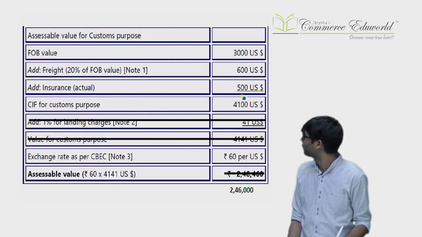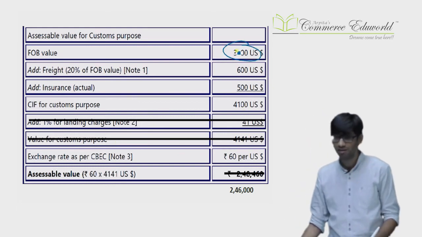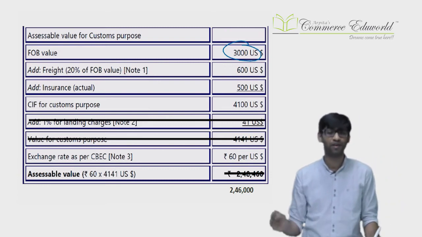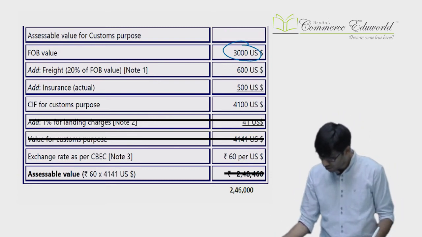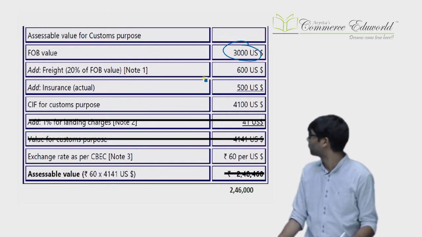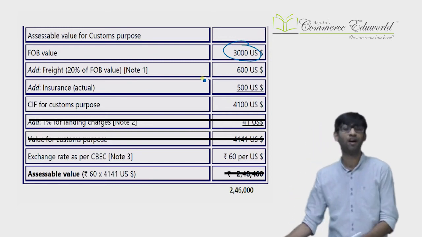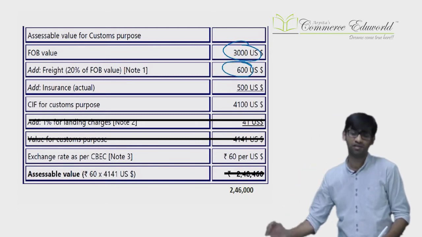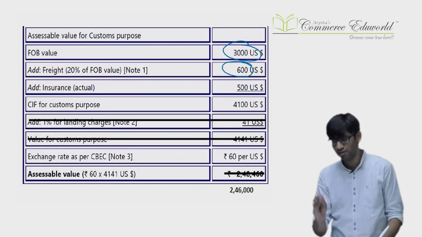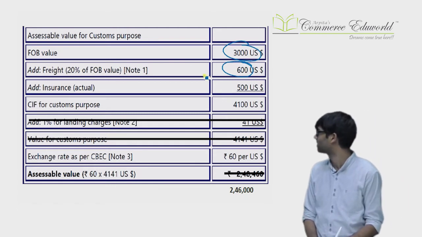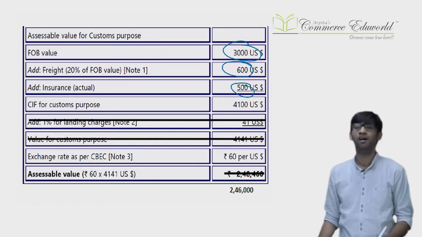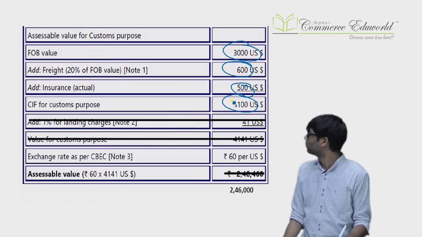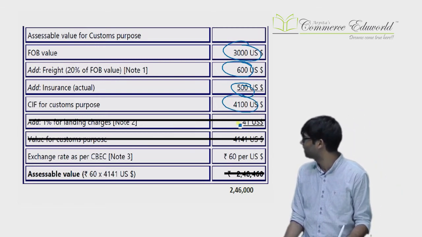In that FOB, now I will consider the freight. Now in case of air, we need to know actual freight or 20% of FOB which is lower. Actual freight is 1,500. 20% of FOB comes as 600. 1,500 or 600 which is lower, I will be considering 600. In case of insurance, simple. If you know the actual insurance, take the actual insurance, that's it. You need not compare. Air transportation only you need to be careful. You get the CIF, that's it. You need not add that 1%, so that has been deleted.